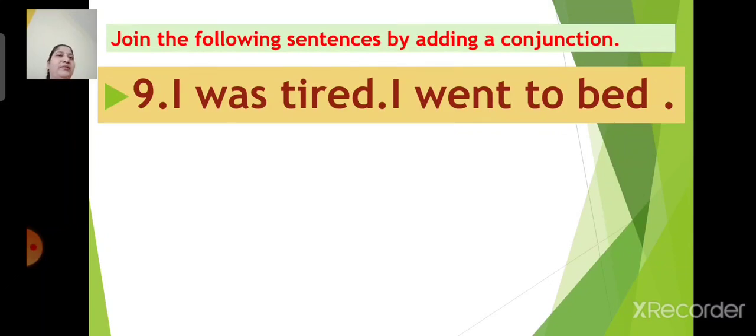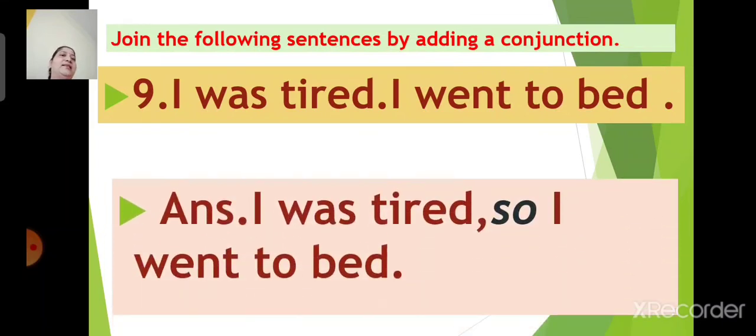Yes, the answer is I was tired, so I went to bed. I repeat, I was tired, so I went to bed. The conjunction is so.